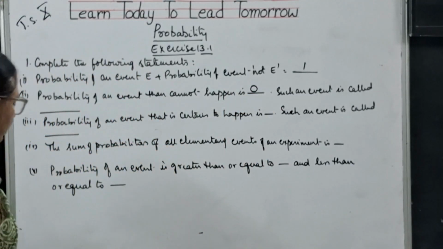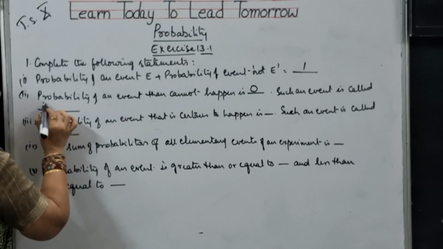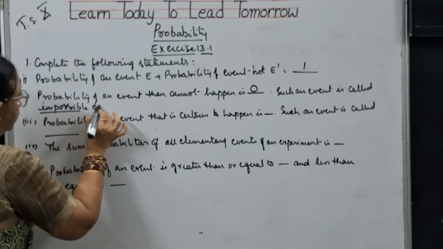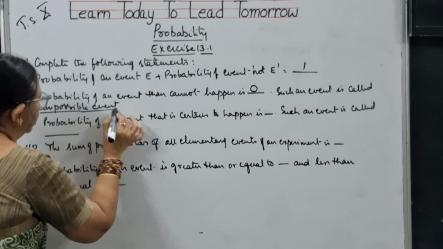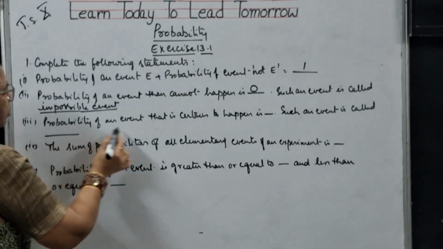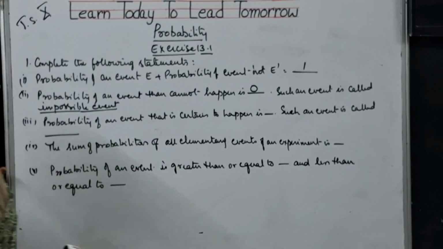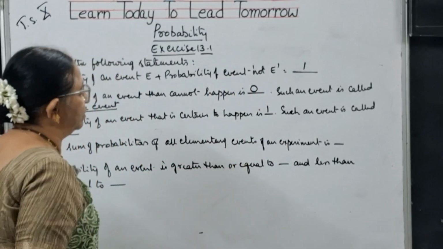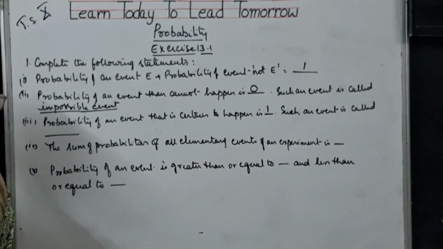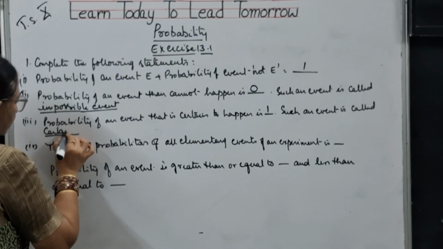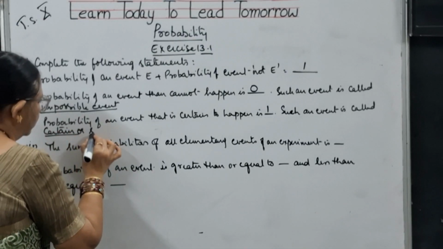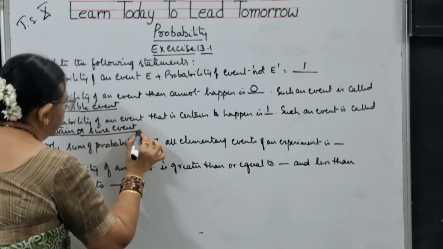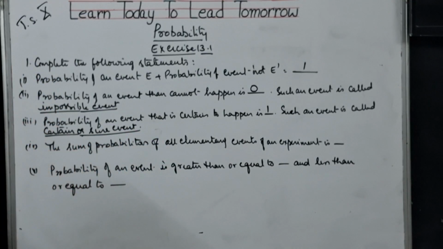So such an event is called an impossible event. It is not possible. Impossible event. Probability of an event that is certain to happen, definitely it will happen, its probability value is 1. Such an event is called a certain or sure event.